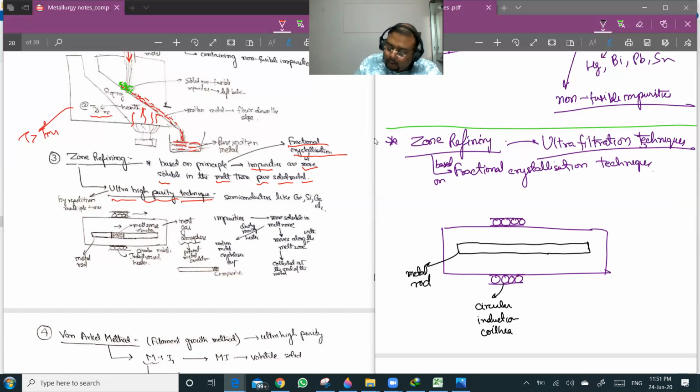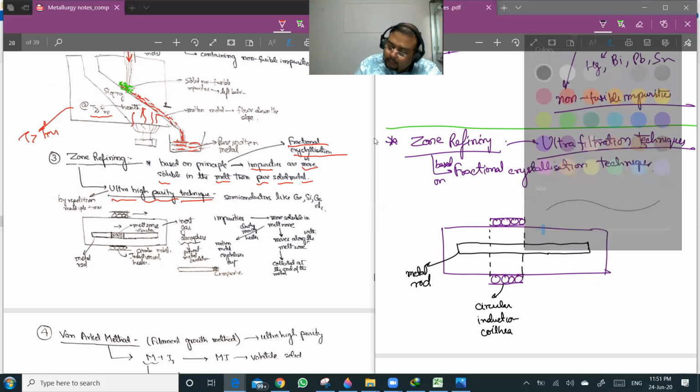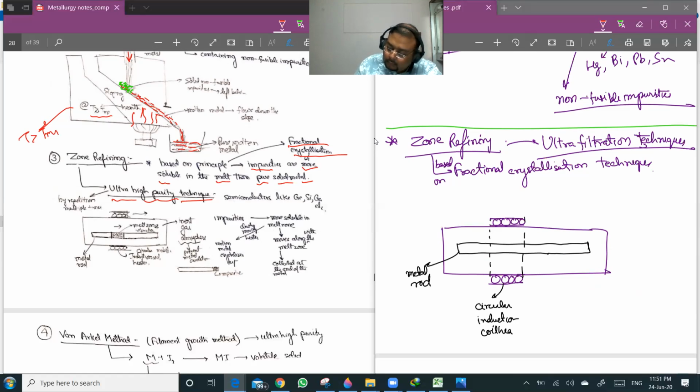They will be forming a melt zone. So you see, this area is a melt zone. Only this area will be a melt zone, because you are supplying heat only in this particular zone of the rod.